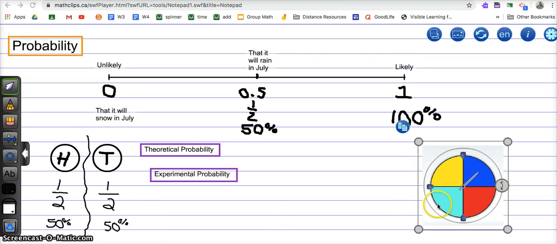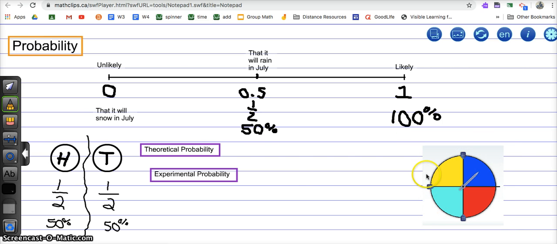Now what about a spinner, or picking something out of a bag? So if you had 4 marbles or M&Ms in a bag and each one a different color, and you picked one out, what are the chances or the probability of it being one of these colors? So we think about how many outcomes there are. Well, there are 4 different equal outcomes. And what's the chance of spinning yellow? Well, there's only one yellow section. So 1/4, which we know is a 25% chance of getting yellow.